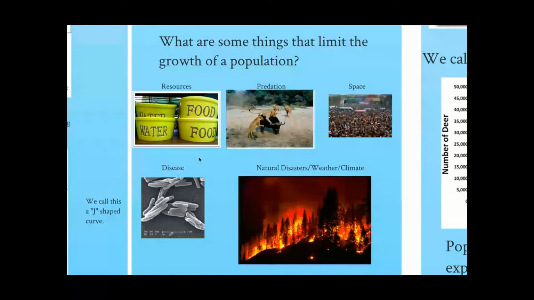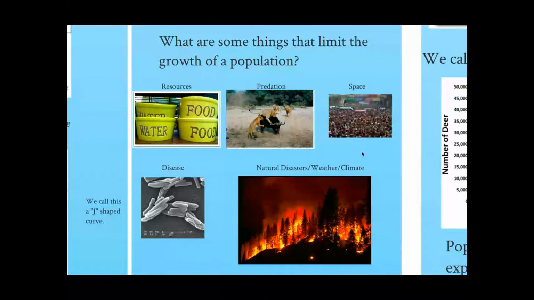And then just things like natural disasters that occur, weather, climate interactions, floods, all those things kind of keep populations from growing, because if you have a large population and a big disaster hits, like this fire, it's going to kill all the trees, and you're going to start from scratch. So that population can only get so big before another forest fire will occur. The bigger this population of trees is, the more likely that fire is to spread. So a bigger population may make it more likely that things like this happen.